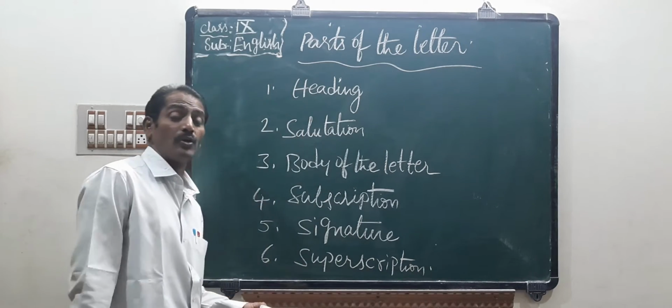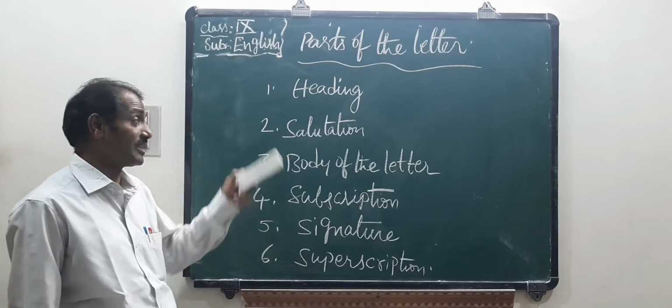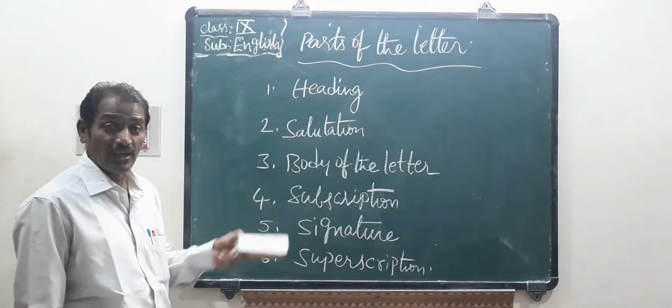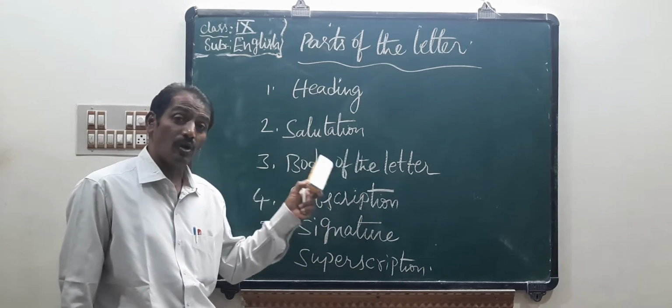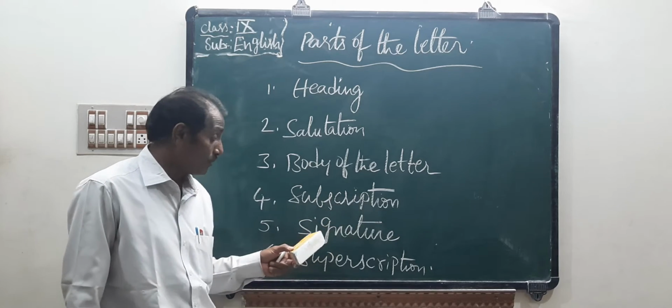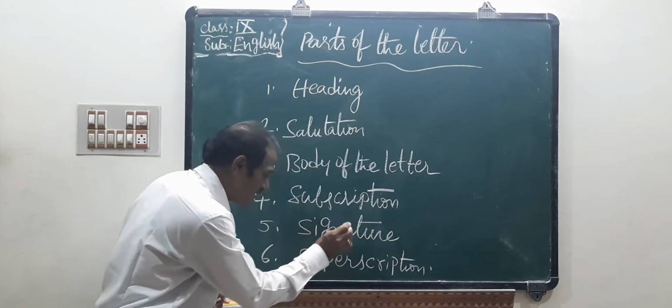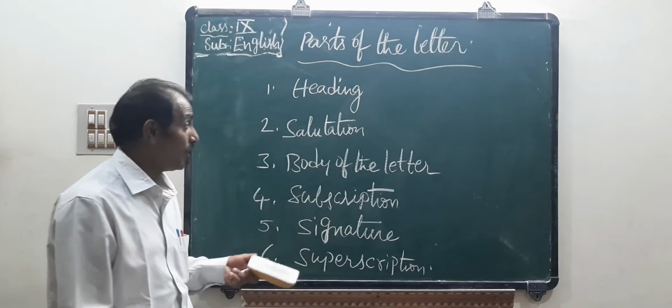Now one by one I am going to explain. How many parts does a letter have? Six. First is heading, second is salutation, third is body of the letter, fourth is subscription, fifth is signature, and the last one is superscription.